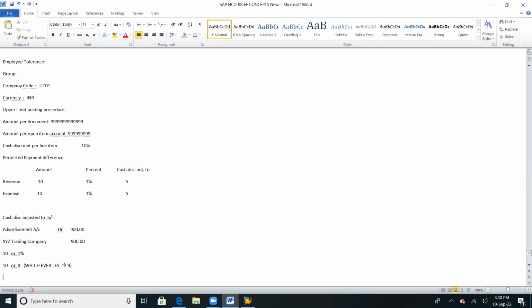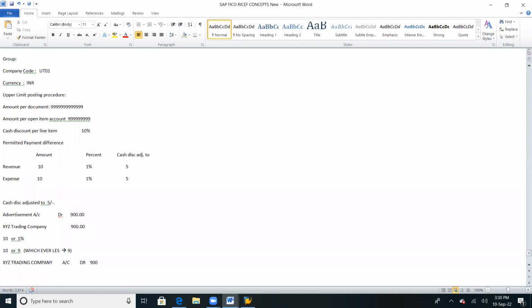Write it down. Debit the receiver, XYZ trading company account, debited 900. To bank outgoing or cash account.